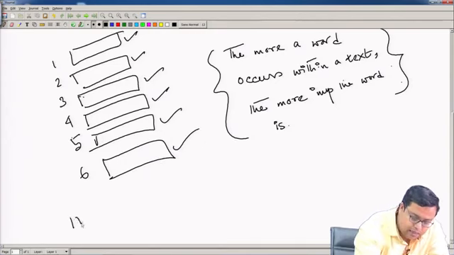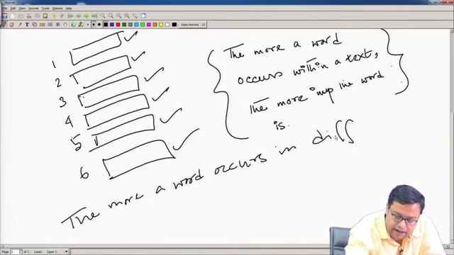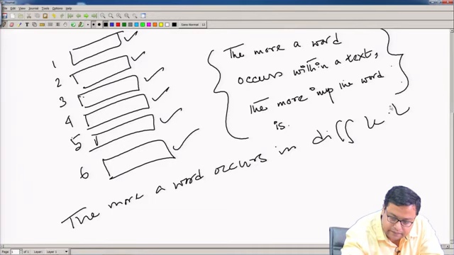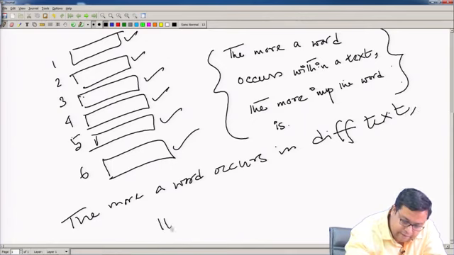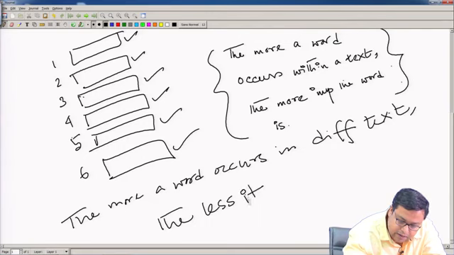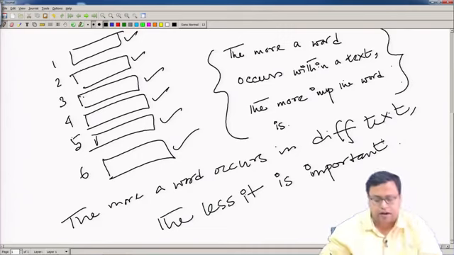So, the more a word occurs in different texts, the less important it is. This is something that we try to make sure.